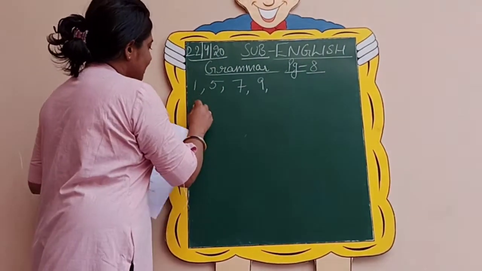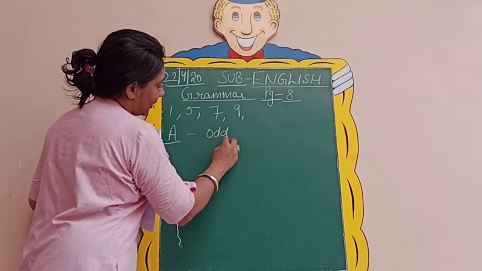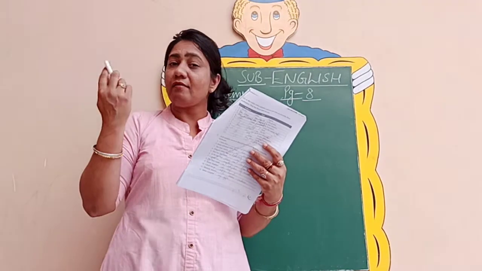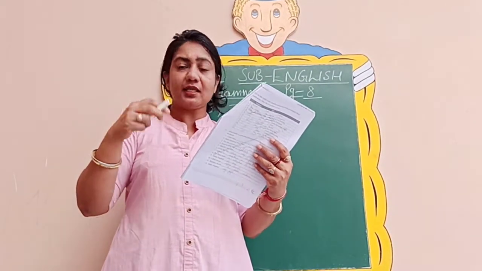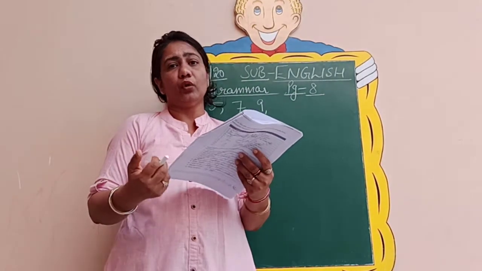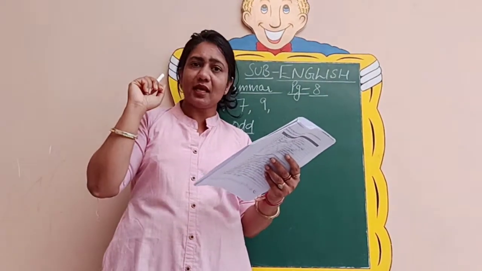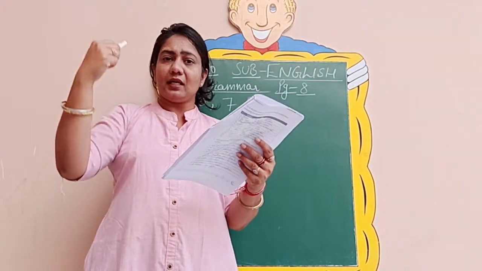So exercise A, on the same page, I will be taking the odd ones, that is number 1, like 3. Then we have 5, 7. This way I will be taking all the odd sentences and even ones are your homework to be done in your grammar notebook. You will write the page number, you will mention the exercise number, you will write the question and then you will start attempting the sentences.